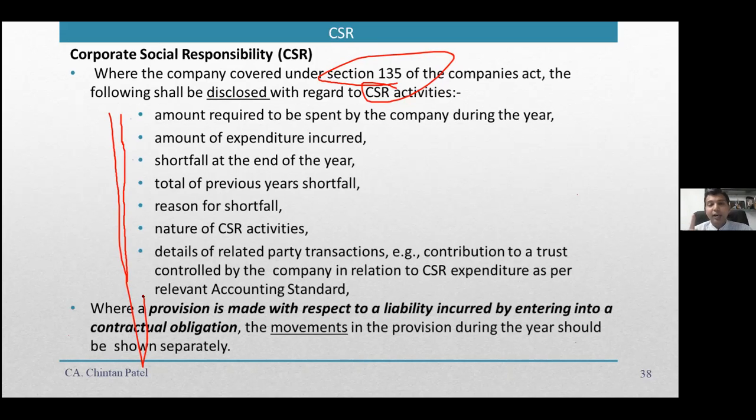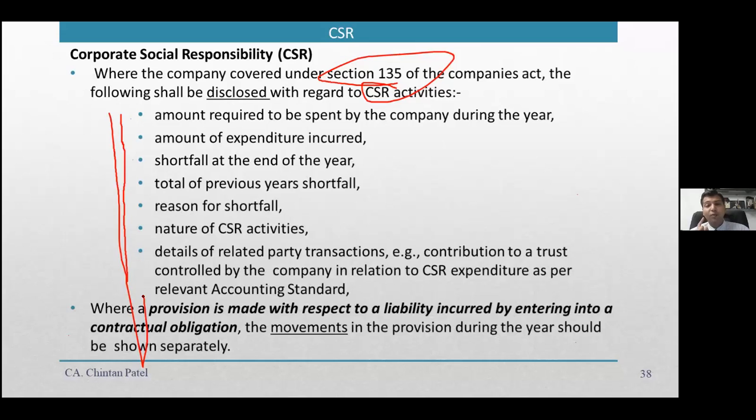Earlier, spend or explain was the norm. It means either you spend, and in case you are unable to spend, you need to explain the reason or disclose in the directors' report. It was spend or explain. Now it is changing with the CSR amendment rules, that the spending of CSR is compulsory. It is mandatory that CSR जो आपको करना है 2% of average NP वो आपको करना ही है. अगर आपने स्पेंड नहीं किया है तो अनस्पेंड अमाउंट जो भी है वो आपको प्रोविजन करना पड़ेगा.